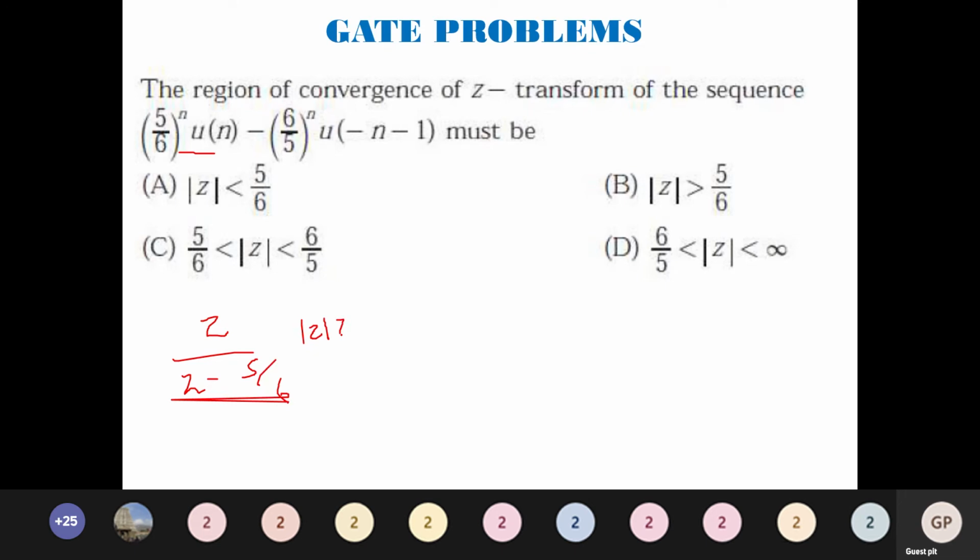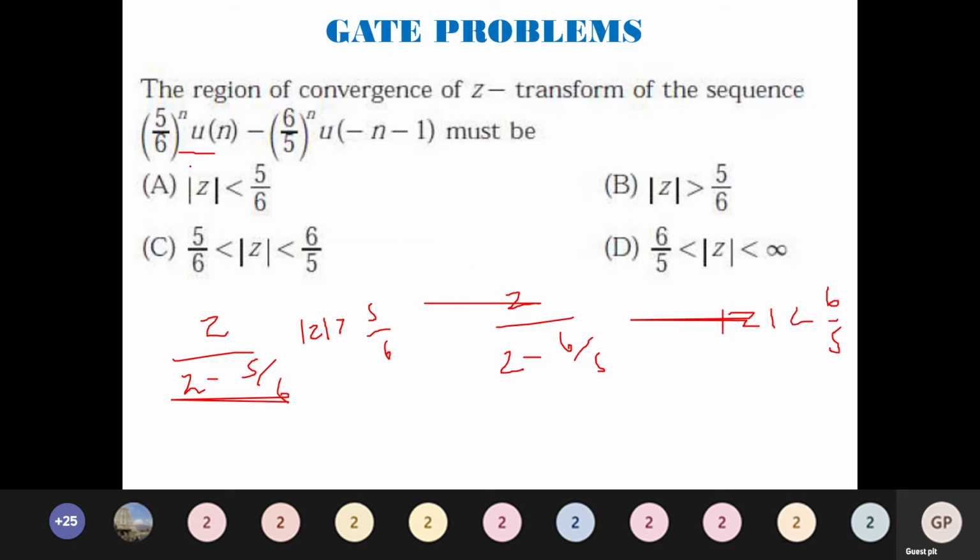So this is the first case. For the second case, it is going to be Z divided by Z minus 6 by 5, where here it is going to be mod Z less than 6 by 5. So you should know all these basic things.